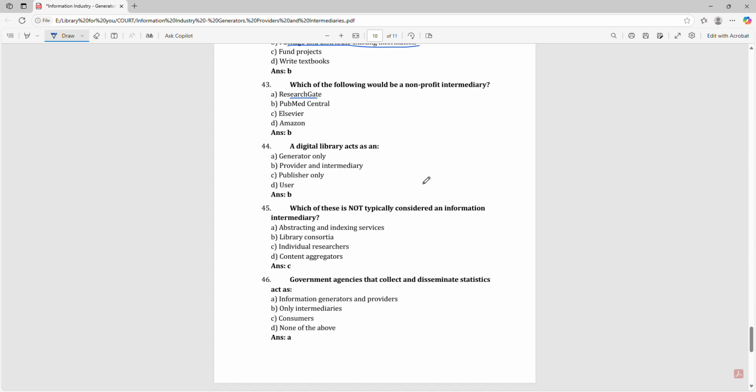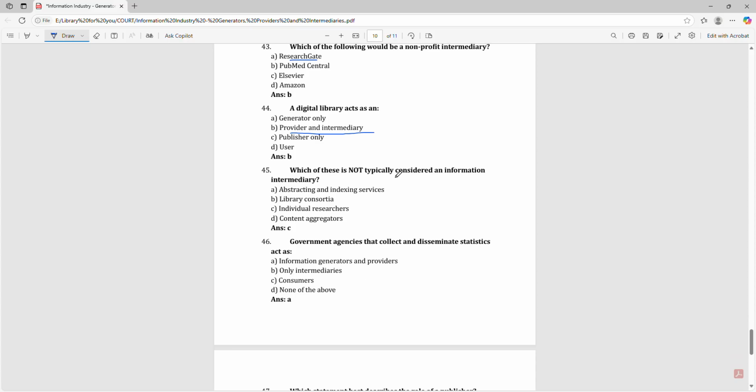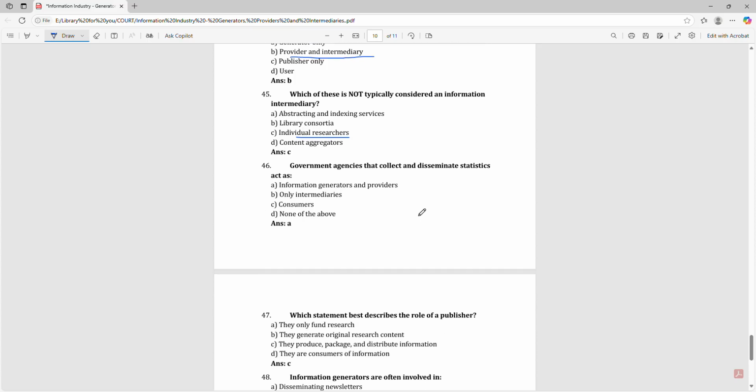A digital library acts as a provider and intermediary. Which of these is not typically considered an information intermediary? That is an individual researcher. Government agencies that collect and disseminate statistics act as information generators and providers.